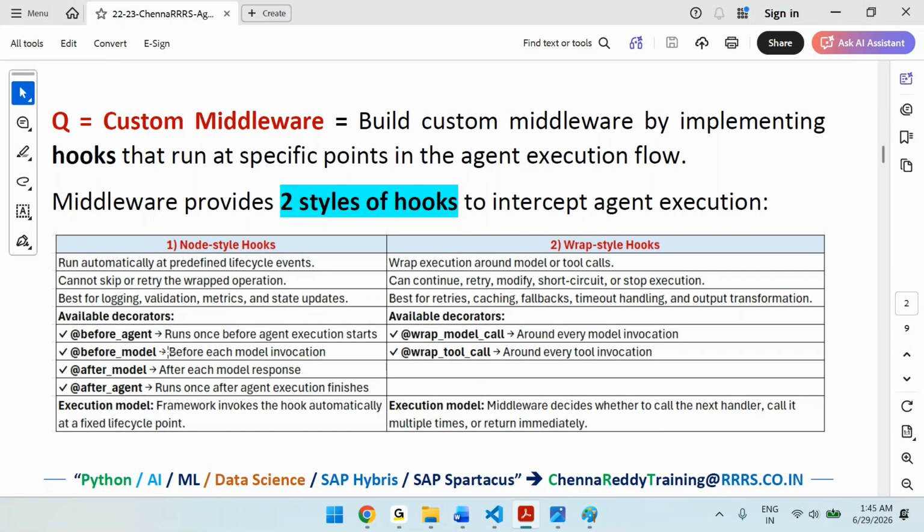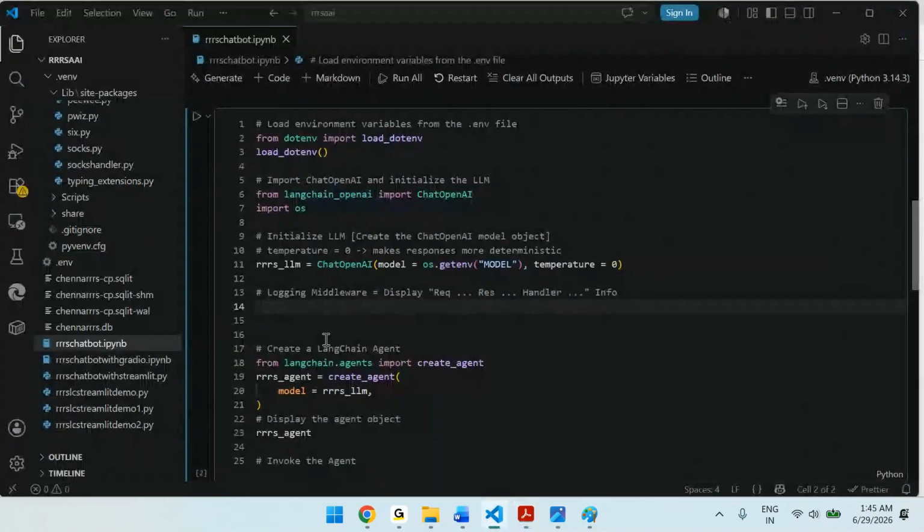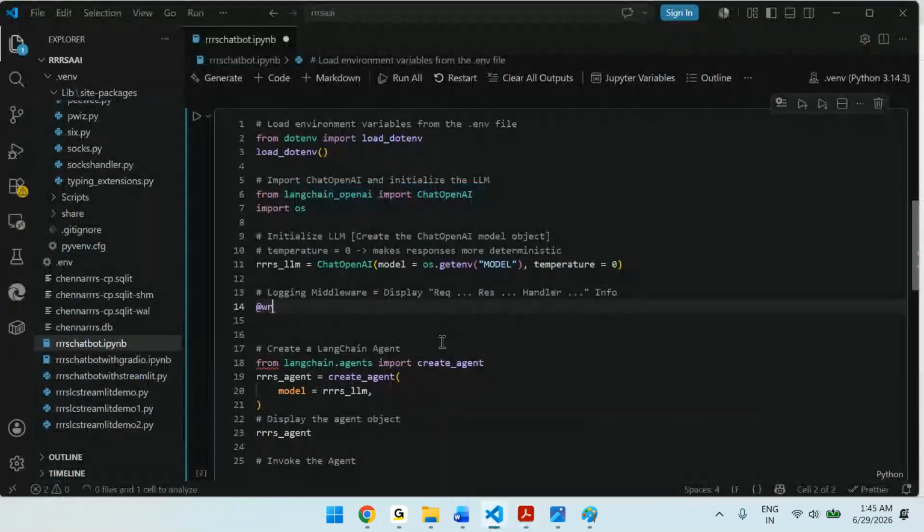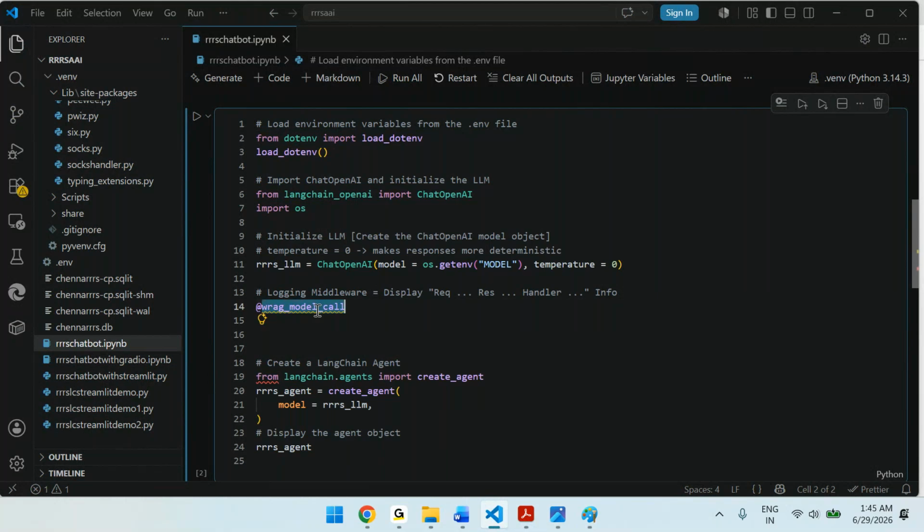So what is the decorator for it? At wrap underscore model underscore call. Now you can see it is giving an error.